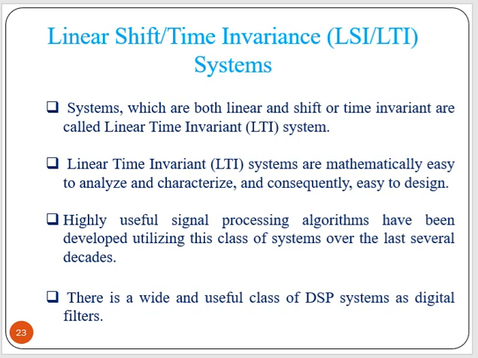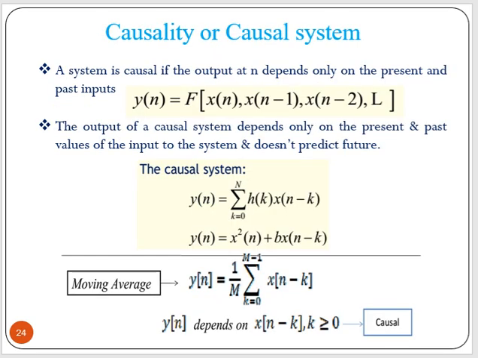Highly useful signal processing algorithms have been developed utilizing this class of systems, that is LTI systems, over the last several decades. There is a wide and useful class of DSP systems such as digital filters. So LTI system examples are some digital filters.